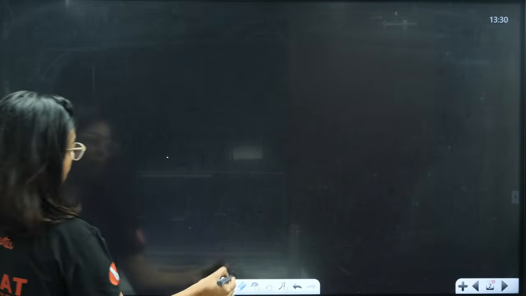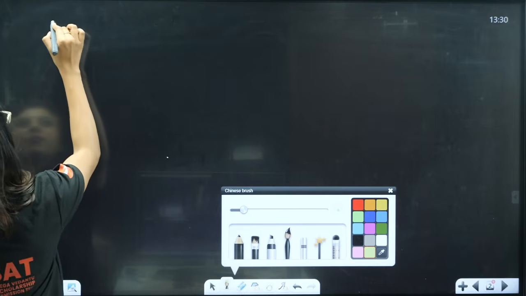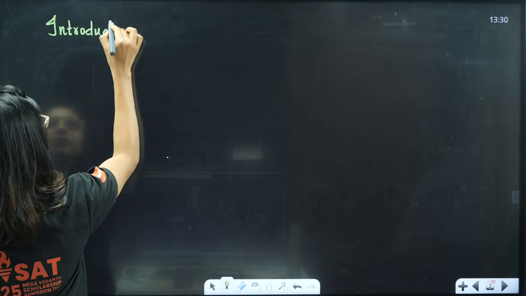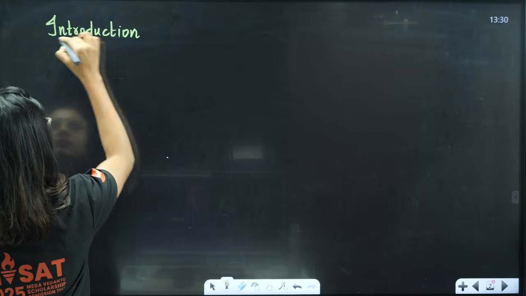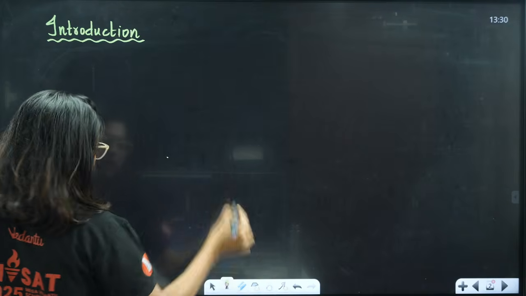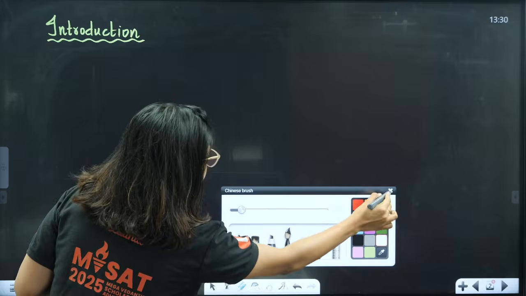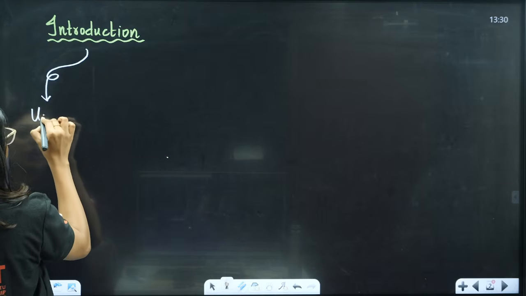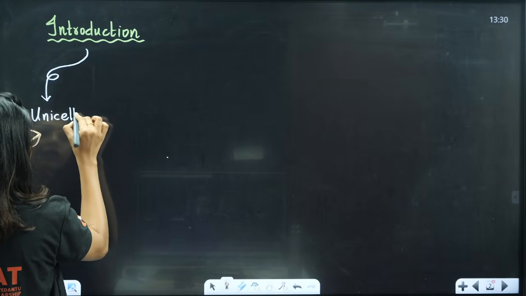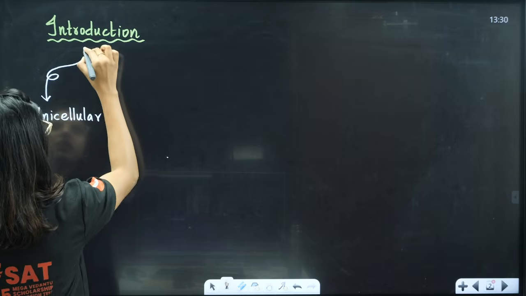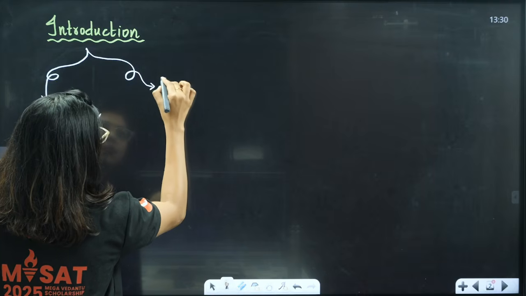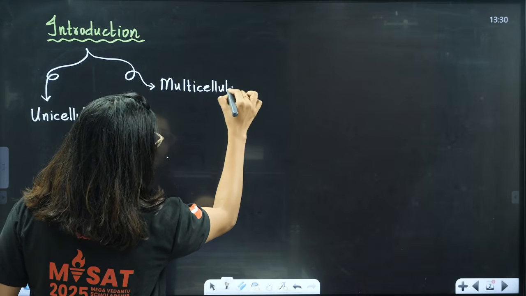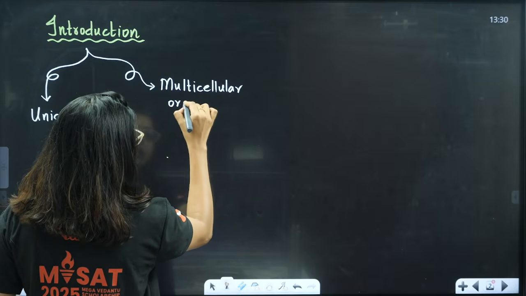Introduction to the chapter. Students, what does the introduction say? They are telling that we usually notice 2 types of organisms around us. What is that? Unicellular organisms, and one more is multicellular organisms. Correct?